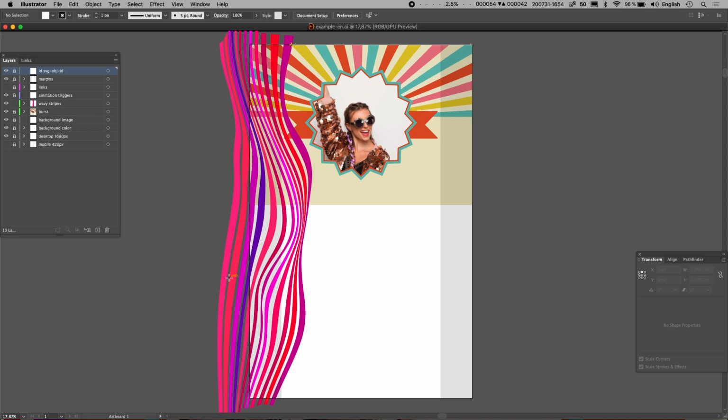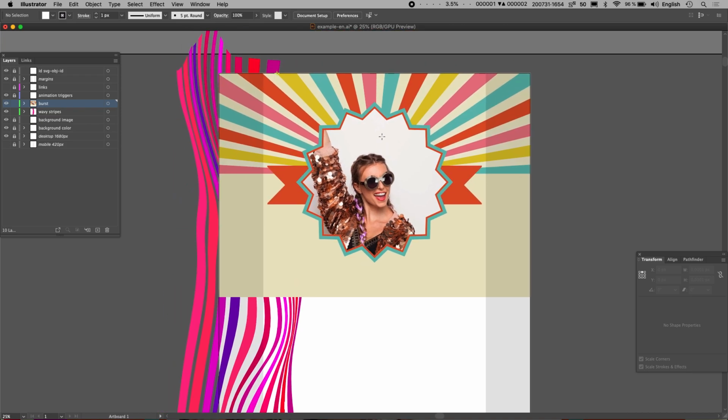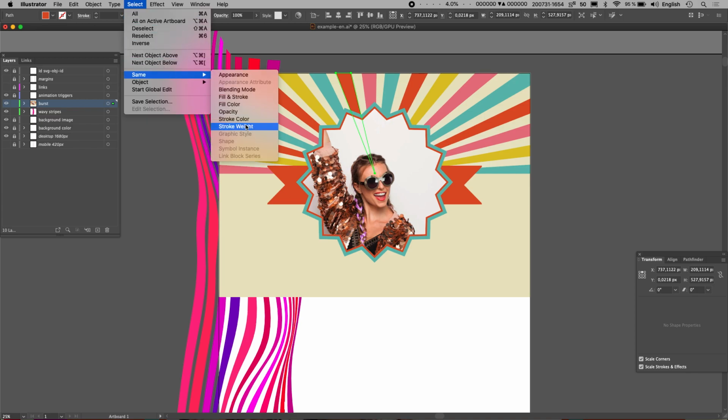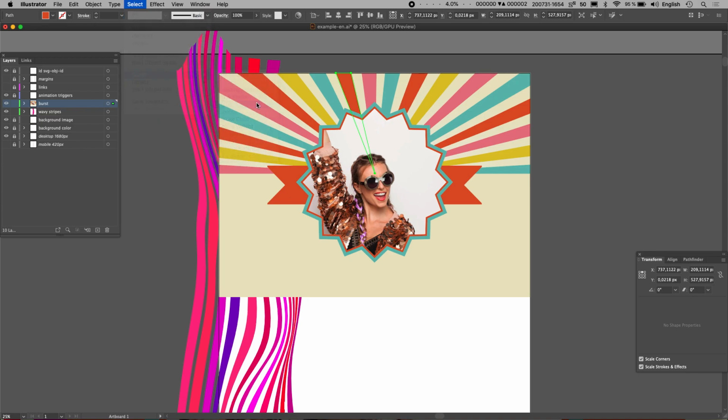I think the wavy lines would look better if the colors matched the stripes at the top of the page. So I'm going to move the burst on top of the wavy lines, and select some of the colors in the burst and match them to the wavy lines. So let's take this color here, select all the same fill color. We're going to make that match this.